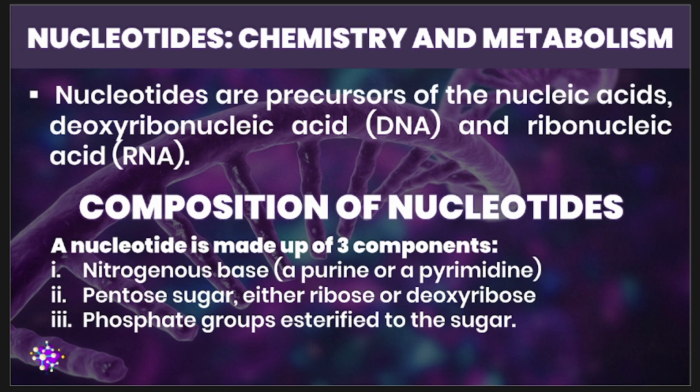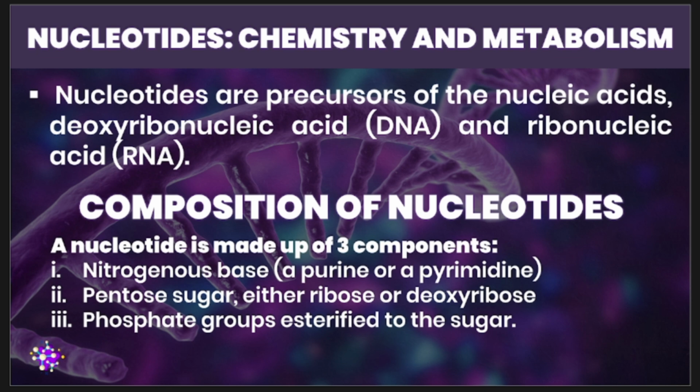Aside from your nitrogenous base, we also have your pentose sugar. In your lecture in carbohydrates, we have encountered ribose, or specifically D-ribose, and also 2-deoxyribose. They are also essential components of your nucleotides.